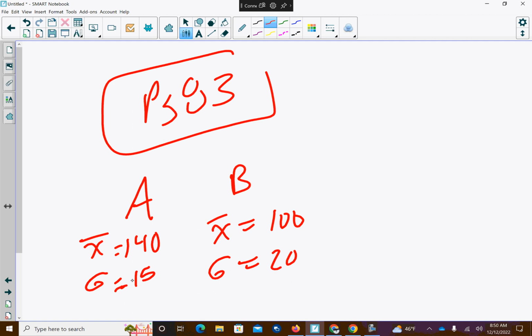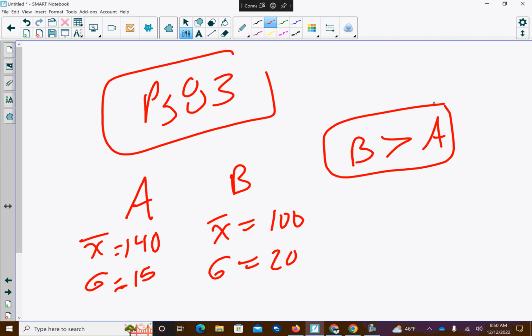Okay, let's assume the bowlers are to bowl one game. We want to know the percentage that bowler B will score higher. So B will have a better score than A. Okay, so by looking at it, it appears that bowler A is the better bowler, but we want to know the probability that B will do better than A. Okay, so it's pretty unlikely, but it's not impossible. Bowler A has an average substantially higher than bowler B.